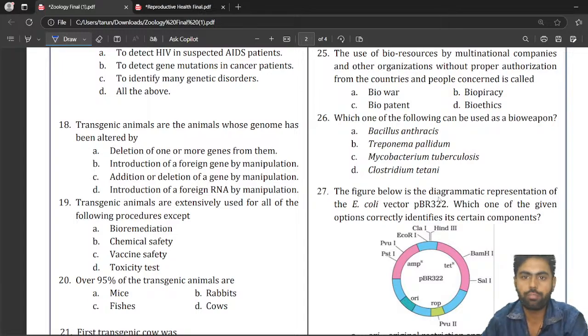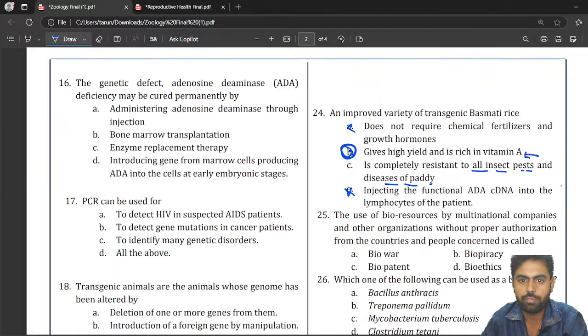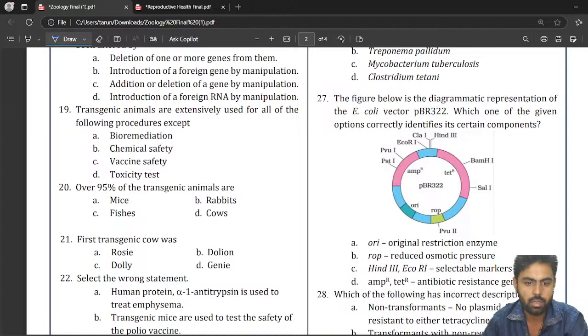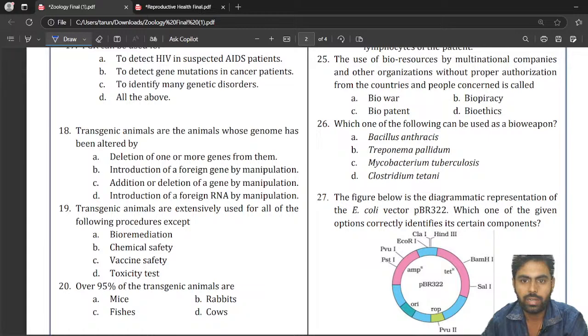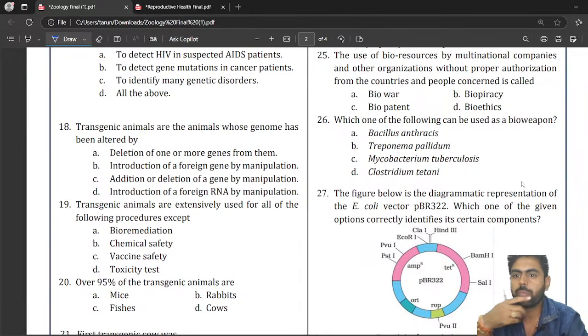Okay, question number 24 we are done. The next question which you made a mistake on is question number 26. So, which one of the following can be used as a bioweapon?